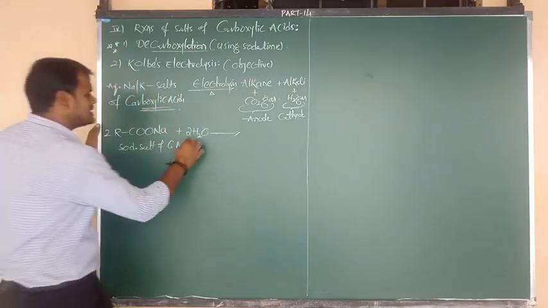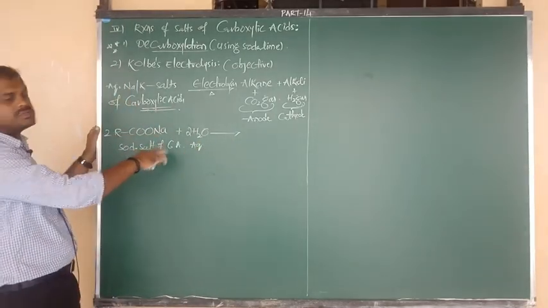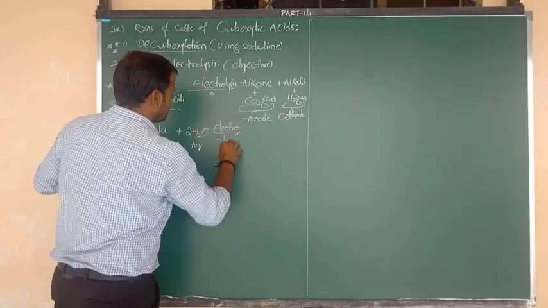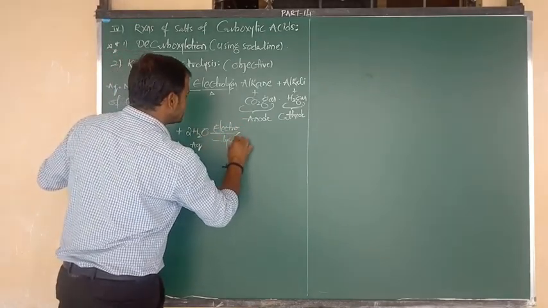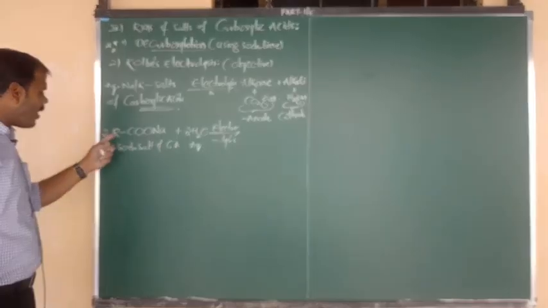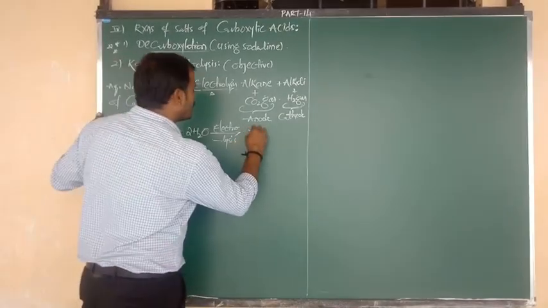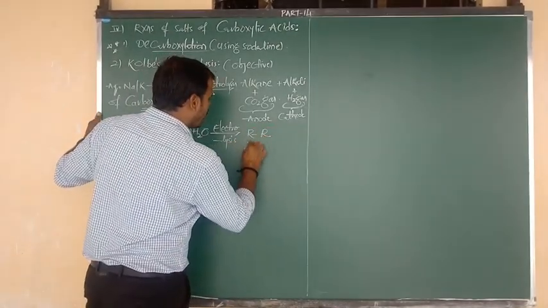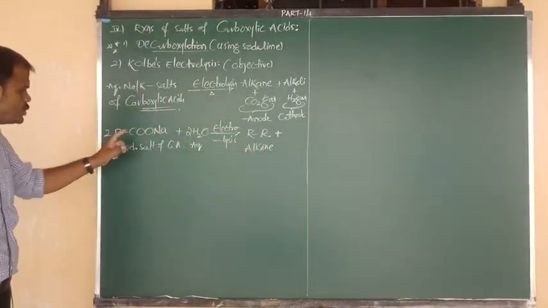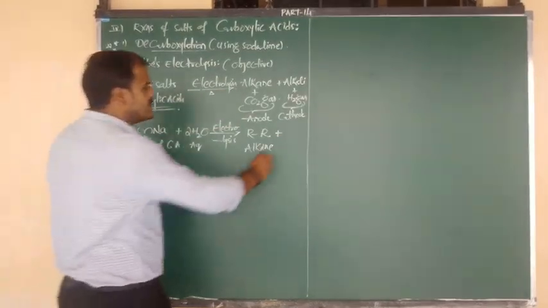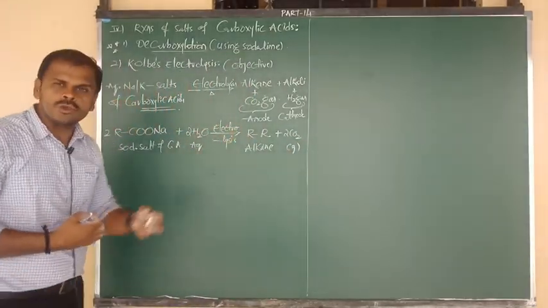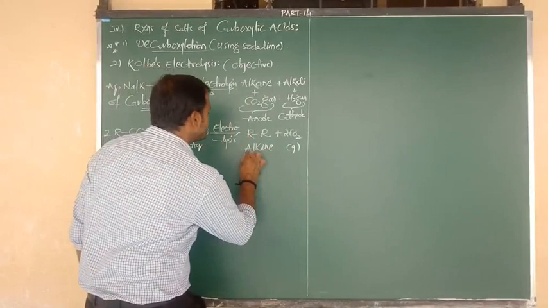So upon electrolysis of the aqueous electrolyte, by passing electricity, we get the product alkane. In that alkane, how many R groups are there? 2 R groups are there, so I write R bonded to R. The name of the product is alkane. Along with that, we get CO2 gas, 2 moles. So alkane and CO2 gas, these 2 products, we get at the anode.